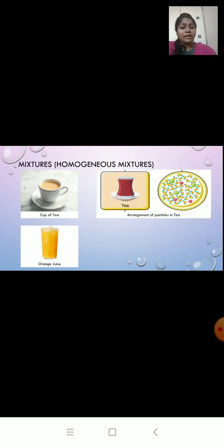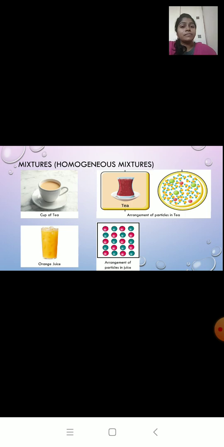So let us look inside tea. You can see there are different kinds of particles because tea is made up of different kinds of particles. We have milk, we have sugar, we have water. So, tea is a mixture. Orange juice. You can look at the arrangements. Even in this you can find different kinds of particles. In orange juice, we have pulp, we have water.